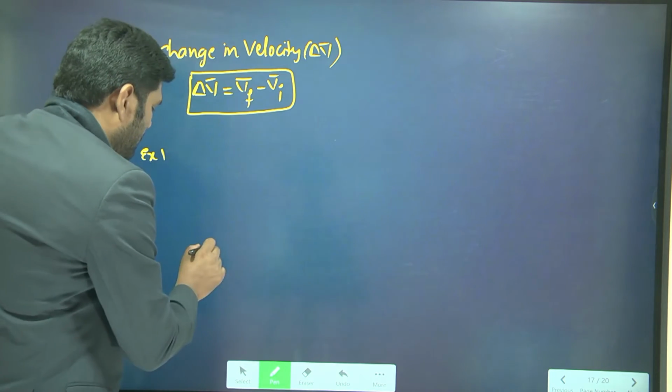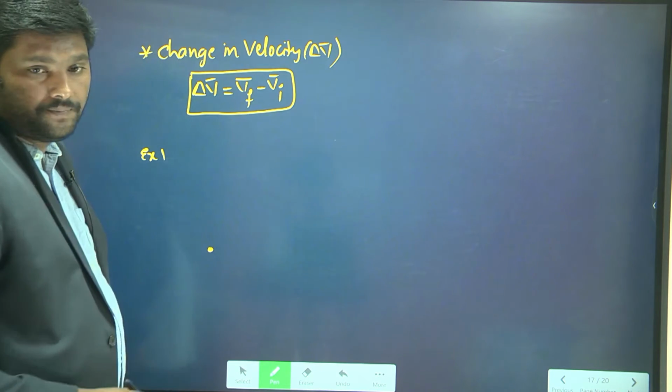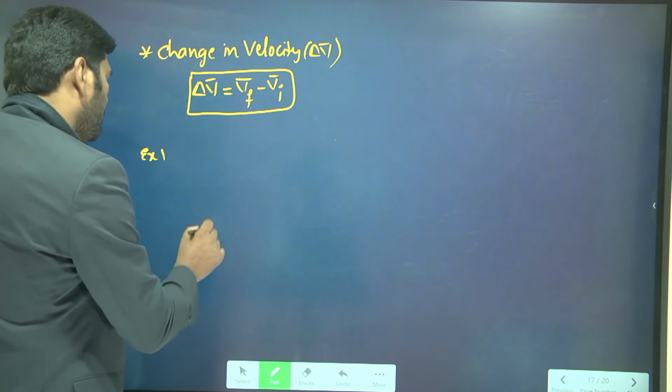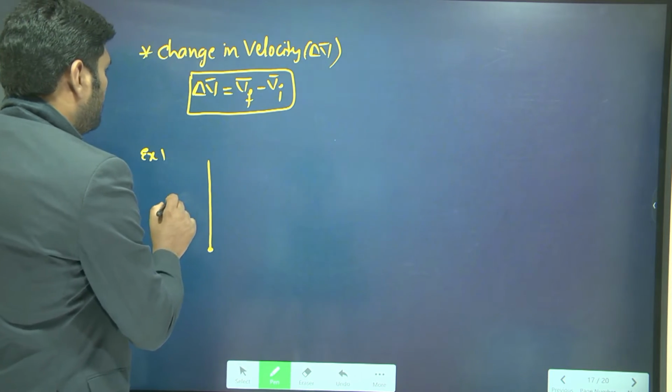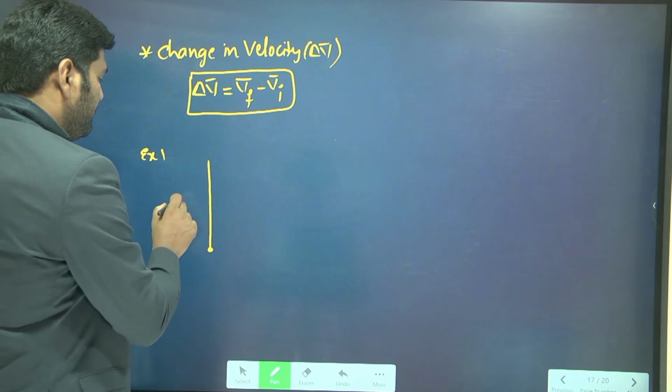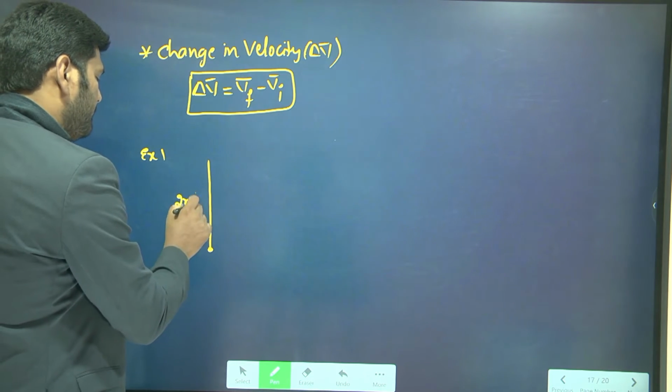Look here. A particle started at A, moving in an upward direction, or north direction, with a velocity of 2 meters per second.